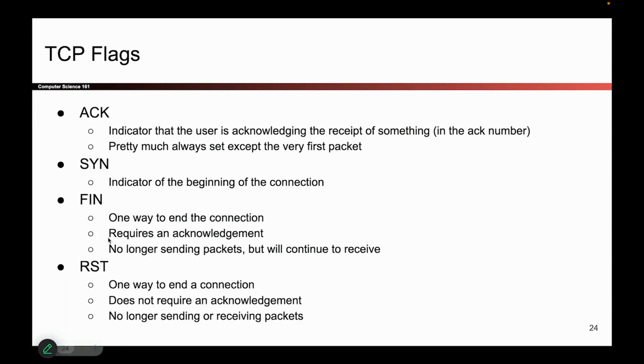Back to the flags. If you turn the ACK flag on, it means that whoever's receiving your packet should read the ACK number because you're indicating that you received something and you want to tell the other side. So if you turn this flag on, you're basically saying, read that number in the ACK. I'm telling you I received everything up to and including this byte. If you turn the ACK flag off, you're saying that those bytes are garbage and you're not acknowledging any packets, although that doesn't really happen when you're sending data back and forth.